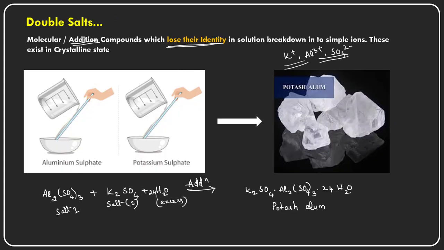When these two salts combine with each other, they form one completely new compound, that is potash alum, and they lose their identity in the crystalline form. But when they are dissolved in the water solvent, they again break down into their simple ions, like potassium plus ion, aluminum plus 3 ion, and sulfate minus 2 ions.